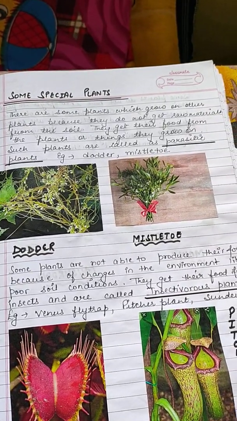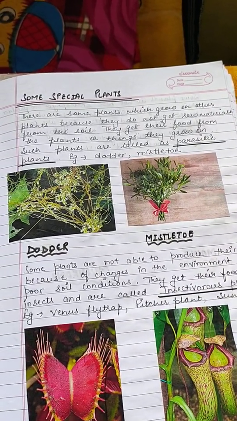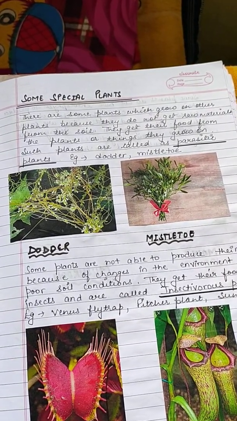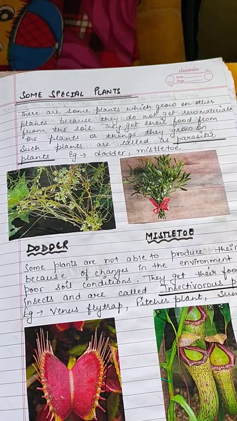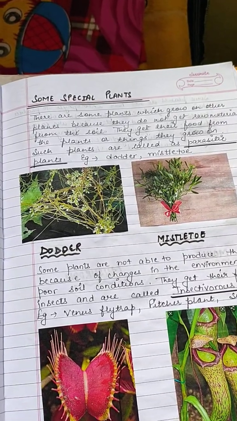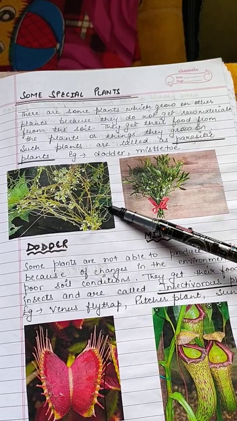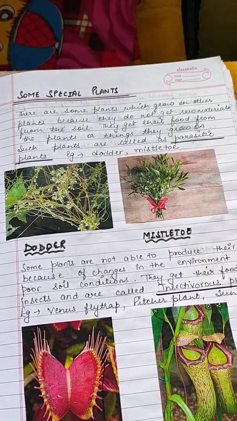There are some special plants which grow on other plants because they do not get their food from the soil, so they get their food from the plants or the things they grow on. And these plants are known as the parasitic plants. For example, dodder and mistletoe. This is dodder and this is mistletoe.